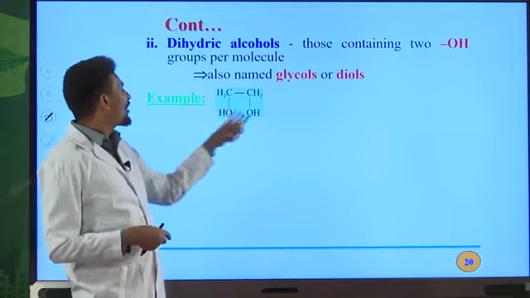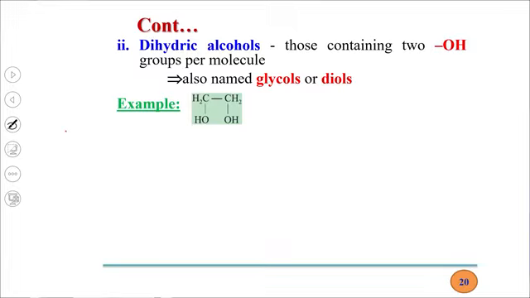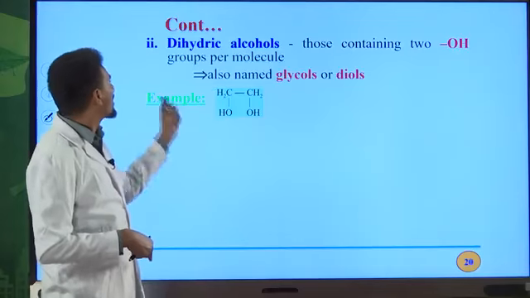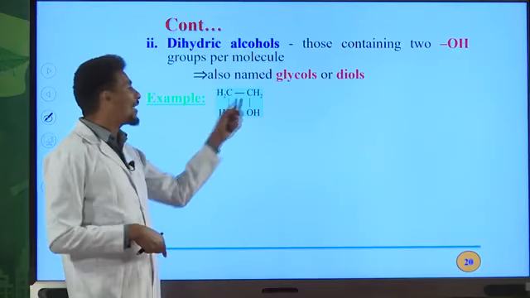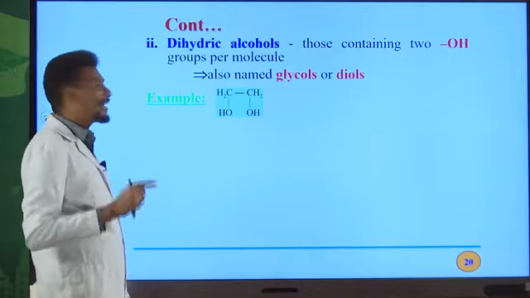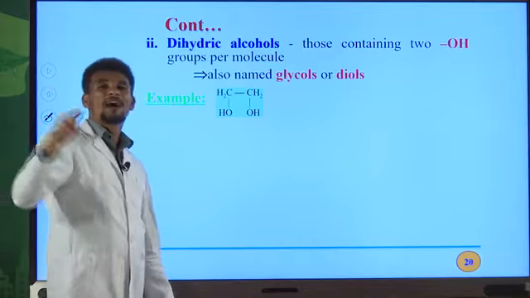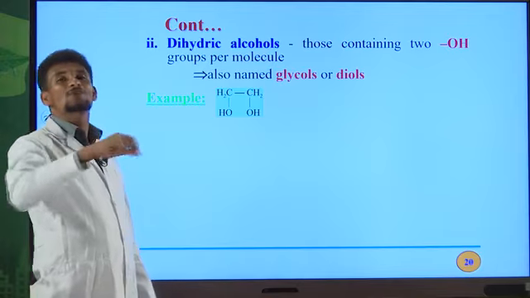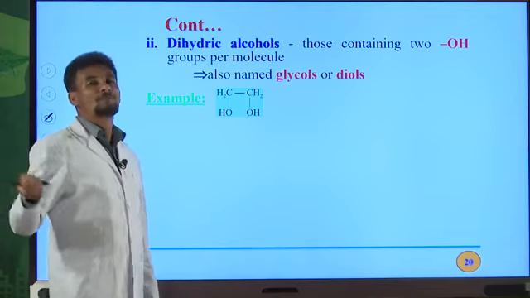We have 2 OH groups in the molecule, therefore it is dihydric. Di means 2. Alcohols containing 2 OH groups can be named as dihydric alcohol. What's the name of this alcohol? In this case, all the time remember that if you have 2 OH groups at the end, you must use diol as a suffix.